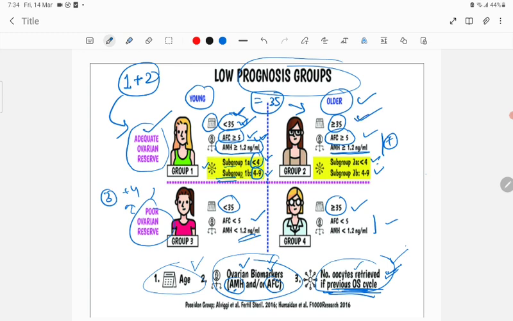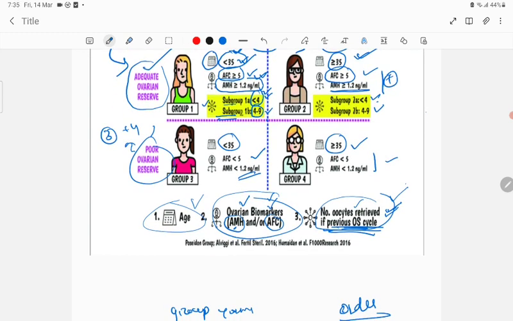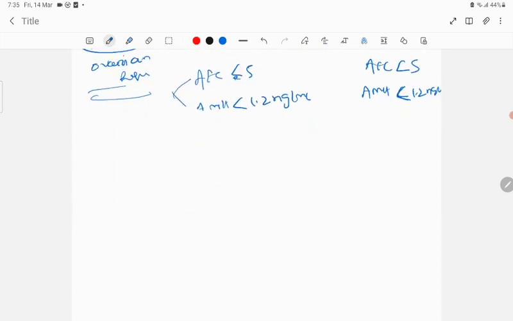Based on the number of oocytes retrieved, 1A, 1B or 2A, 2B is less than 4 to 9 oocytes in the previous ovarian stimulated cycle. Then group 3 and 4 is basically poor ovarian reserve. Poor means AFC is less than 5, AMH is less than 1.2 nanogram per ml. Same here also. Again you can change 3 and 4: 3 is young, 4 is old. Very, very simple to remember.